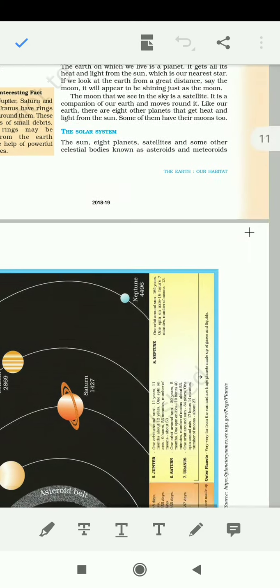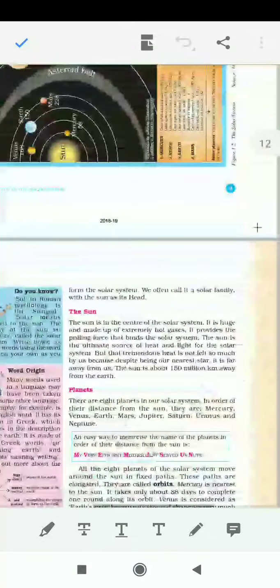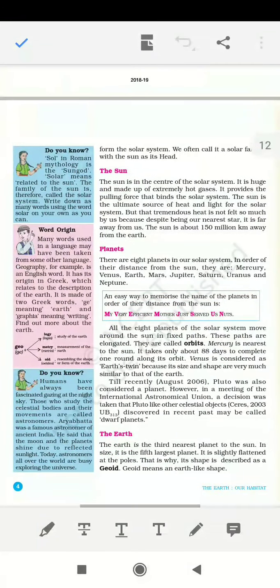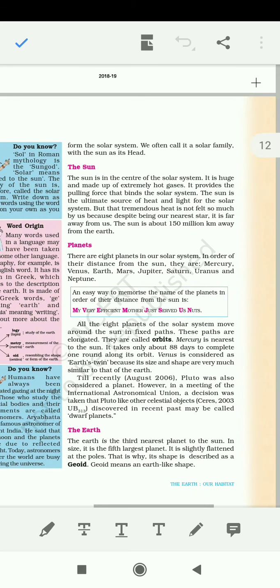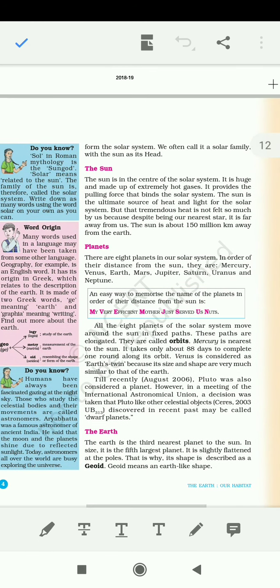Now moving further, about the sun, as I was saying, it is written here about the sun. You must read these columns because they contain the most important facts of the chapter. Now moving further, about the word solar: in Roman mythology Sol means the sun god, and solar means related to the sun. So as I have already told you about.